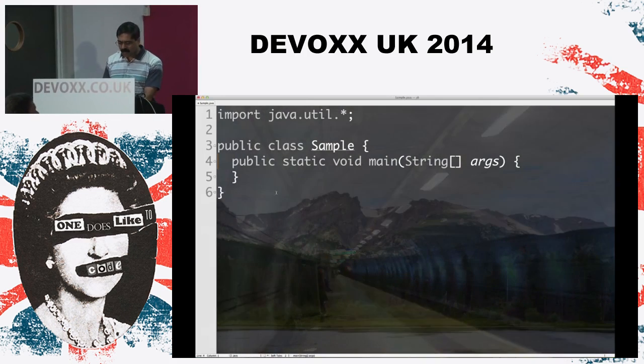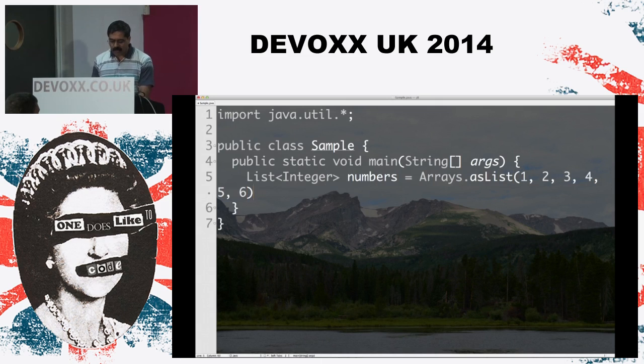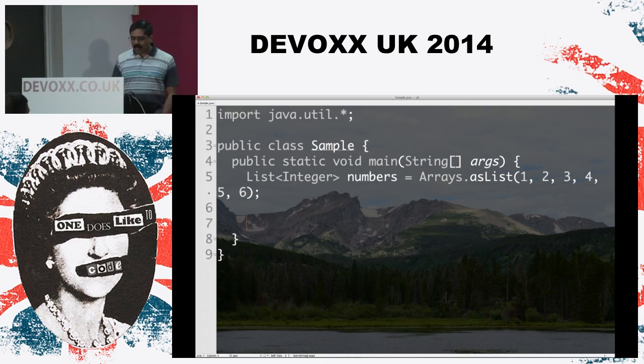Let's say we have a collection of numbers for a minute. So I have a collection of integers, let's say, and we'll call it numbers equals, let's say Arrays.asList, and I'm going to deal with just a few numbers on my hand. And I want to go through and start iterating through these values. So how would we go about iterating through these numbers?